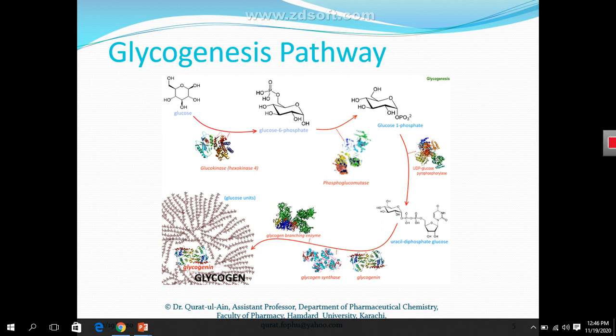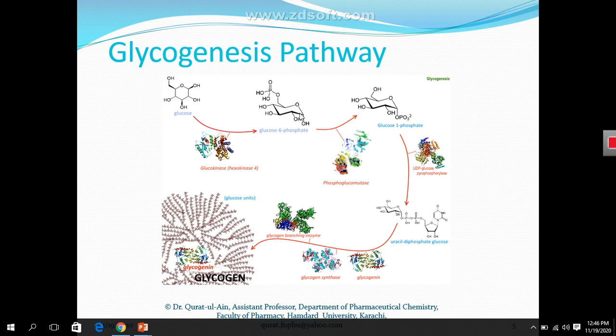What this enzyme does, interconversion, it just interconverts one structural form of glucose into another structural form of glucose. The mutase enzyme is a family of phosphotransferase enzymes. What these enzymes do, these enzymes just change the position of a functional group on a substrate.